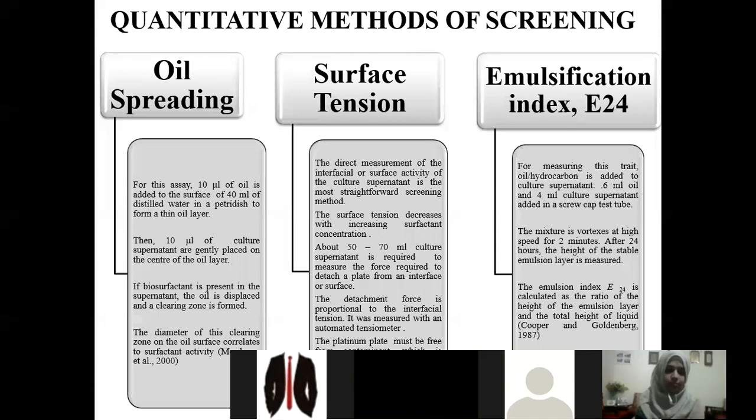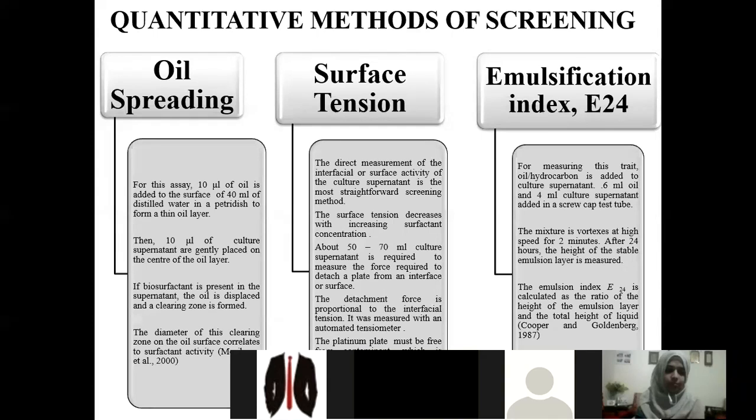Next is the quantitative method of screening. First is oil spreading. In this, the oil was placed. If the biosurfactant is present in the supernatant, it will form a clear zone by displacing the oil, and the diameter of the clear zone correlates to the biosurfactant activity. Next is surface tension. It is the measurement of surface and interface activity of the sample. As the surface tension decreases, the concentration of biosurfactant increases.